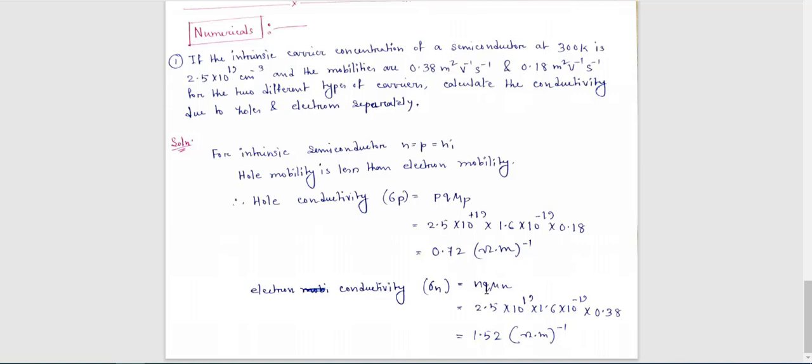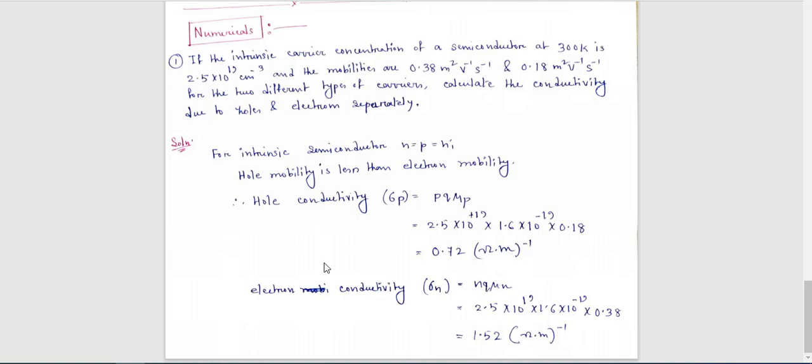What is the value of n? n is the carrier concentration. Already this is given to you. If the intrinsic carrier concentration of the semiconductor is given, then the value of n is 2.5 into 10 to the power 19. Okay, charge, what is the value of q? The charge value is always fixed, and it is 1.6 into 10 to the power minus 19. And what is μn?